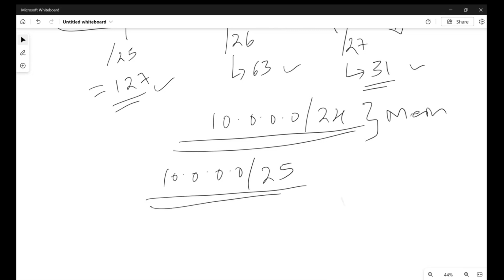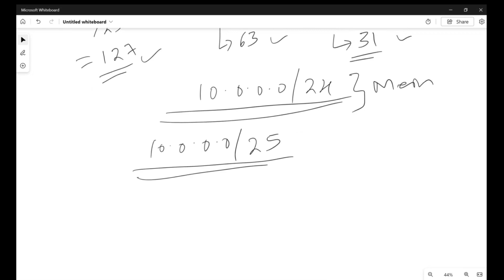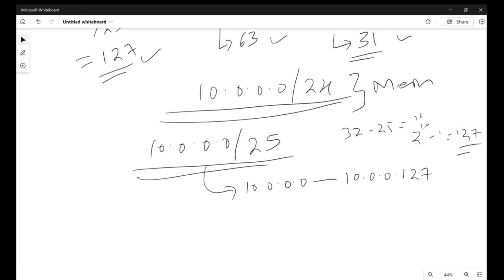Why do we need to know what IPs it is covering? It will start with 10.0.0.0 and, since 32 minus 25 is 7, 2 to the power 7 minus 1 is 127. We know this, right? I'm not going to explain once again. So now from here you need to calculate from 0 to 127. From 10.0.0.0 till 127 I will get as the first chunk.